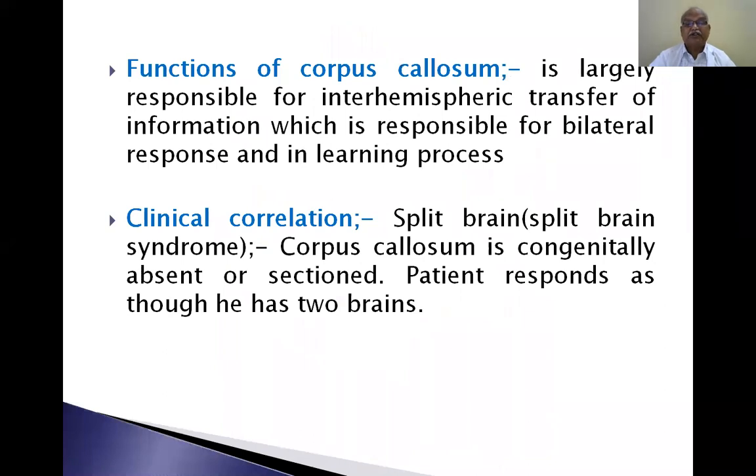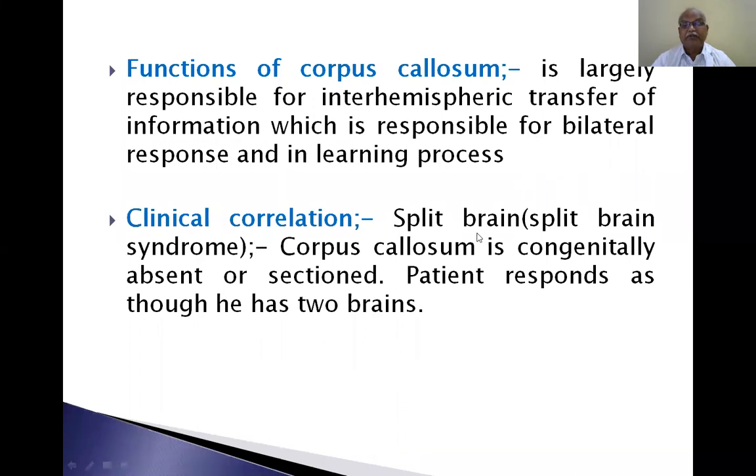Corpus callosum is responsible for interhemispheric transfer of information, which is responsible for bilateral response and in the learning process. Corpus callosum connects both the right and left cerebral hemispheres, except the lower and anterior parts of the temporal lobe, which is connected by the anterior commissure. They are responsible for interhemispheric transfer of information, which is responsible for bilateral response and in the learning process.